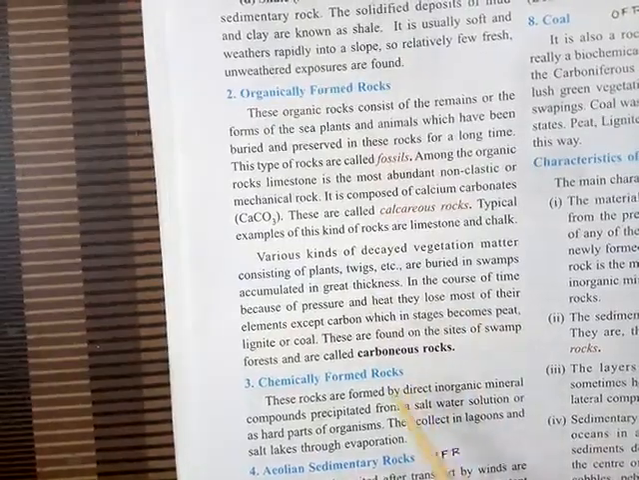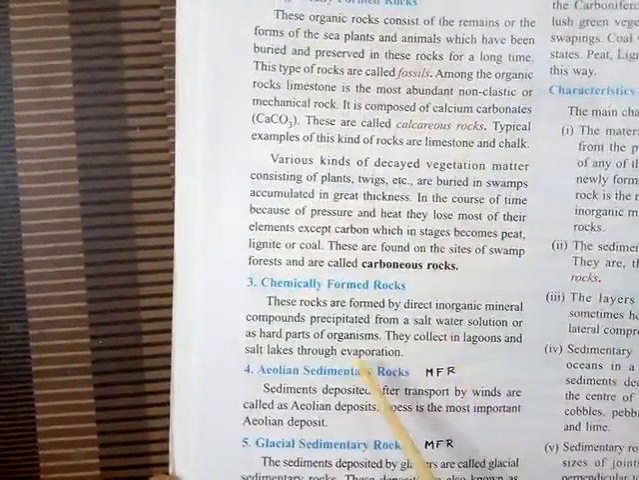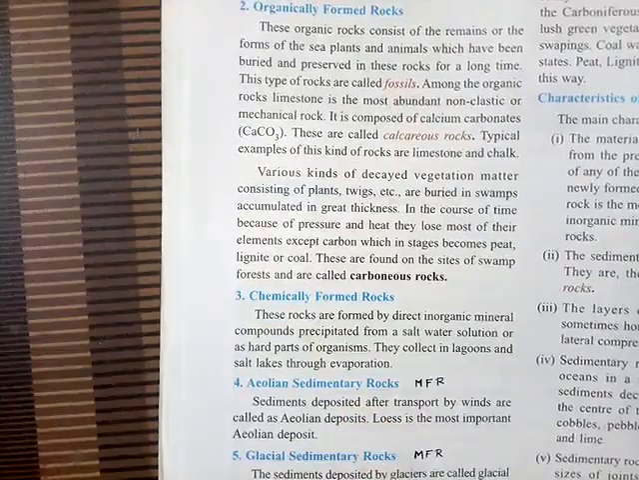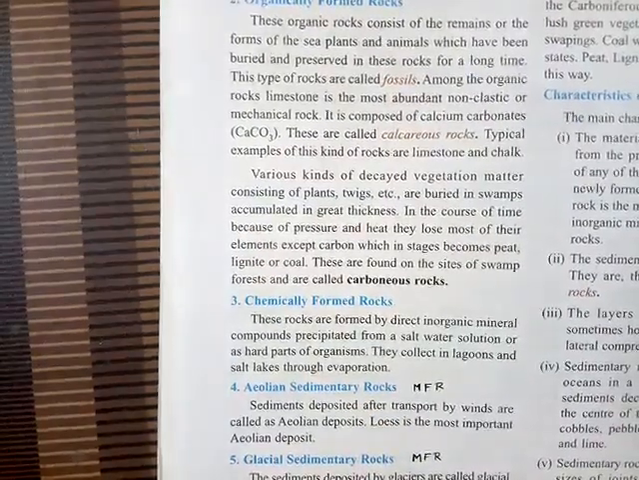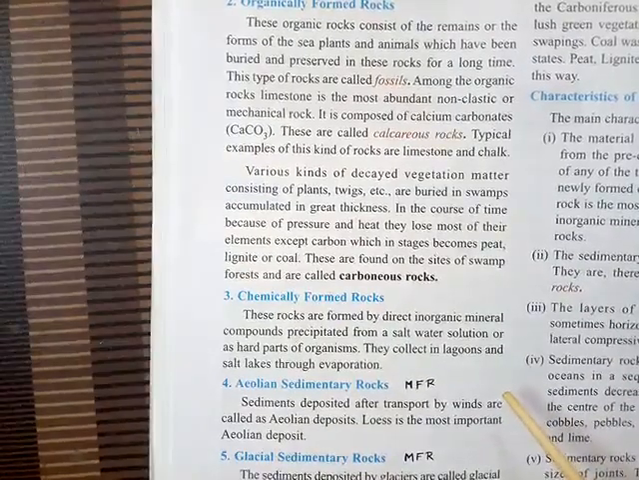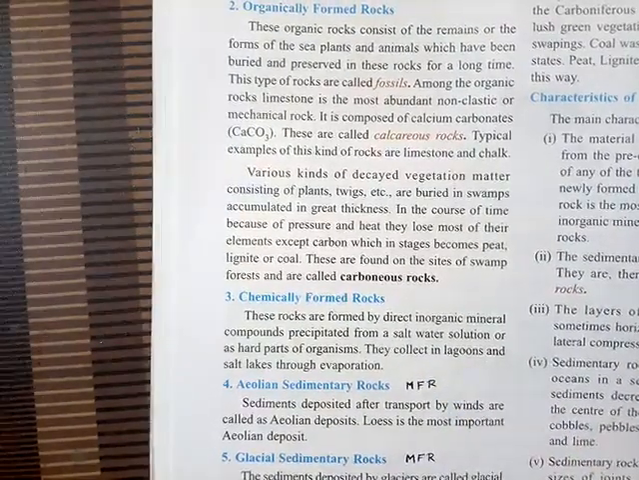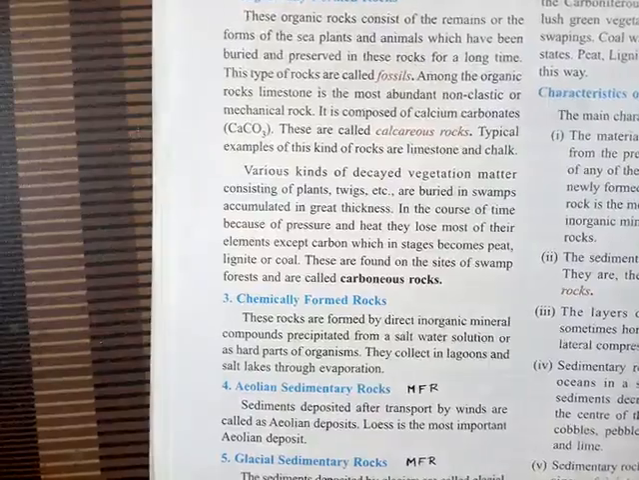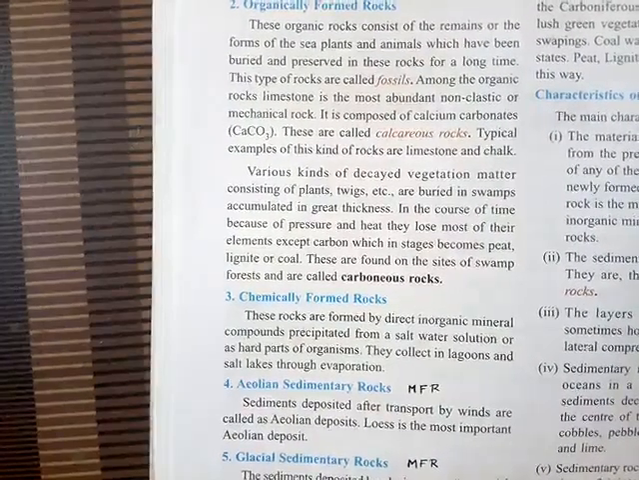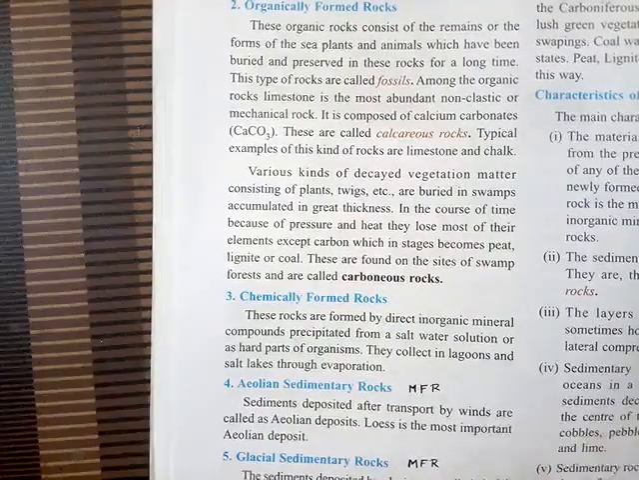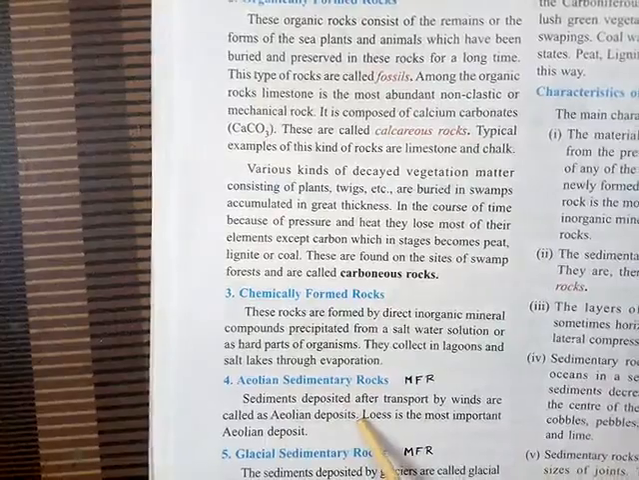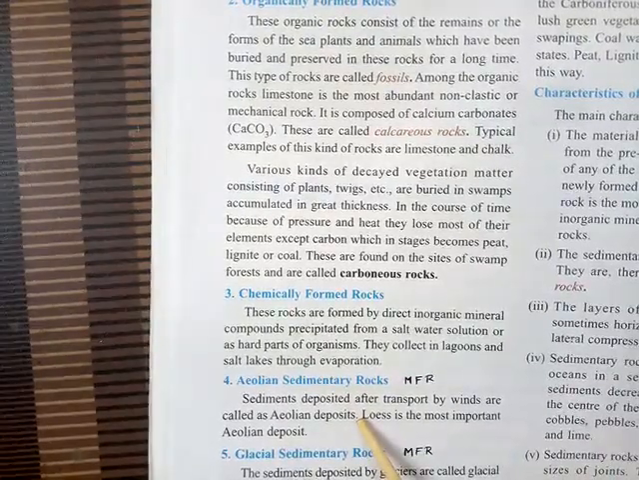Well, next is the Aeolian sedimentary rock. As all of you know, Aeolian means the deposition done by the wind. When the wind carries very fine particles of soil and deposits them at some place, that soil is called loess, and that deposition is known as Aeolian. When this loess solidifies, it is called Aeolian sedimentary rock. These types of rocks are very common in the Huanghe Valley in China.